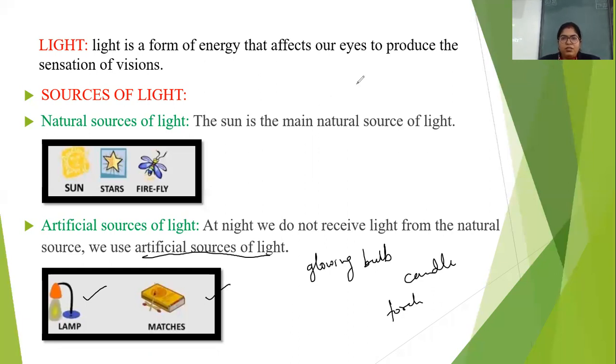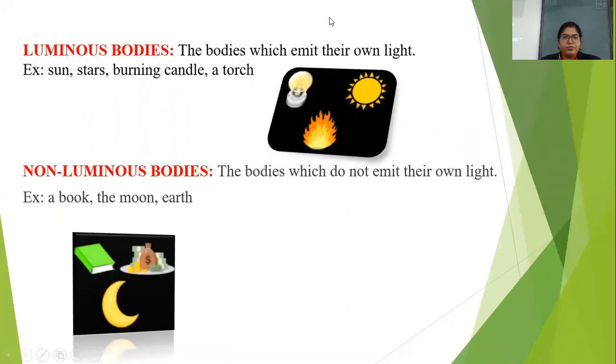Next, we have luminous and non-luminous body. So let's see that. Okay, so see here what is luminous bodies. The bodies which emit light by their own are called luminous. Okay, examples are sun, star, burning candle. So all these are the examples of luminous bodies, right? Because they emit their own light. Whereas in non-luminous body, if you see, the bodies which do not emit their own light, like book, moon, earth, table, chair, so many examples. Okay.